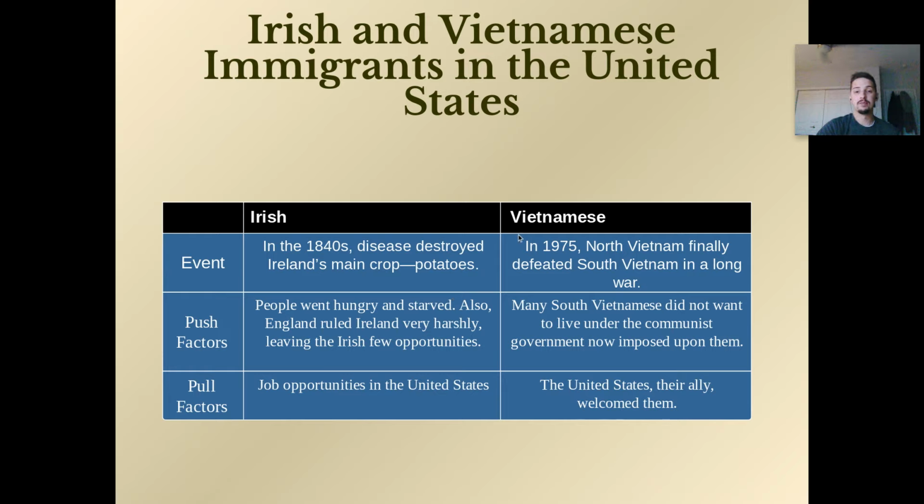In Vietnam, right? In 1975, North Vietnam finally defeated South Vietnam after 30 years of war. Many South Vietnamese did not want to live under the communist government now imposed on them, so that was a push factor. And a pull factor, we, the United States, the South Vietnamese ally, accepted them with open arms, right? We said, hey, if you don't want to live under the communists, come on in. We'll accept you. So that's just a quick review of push and pull factors.